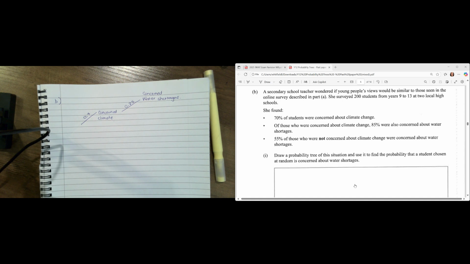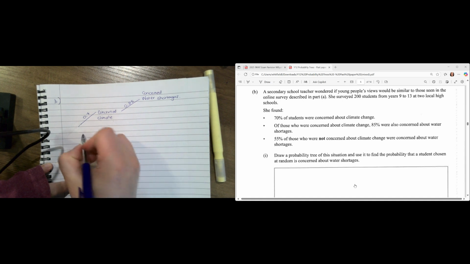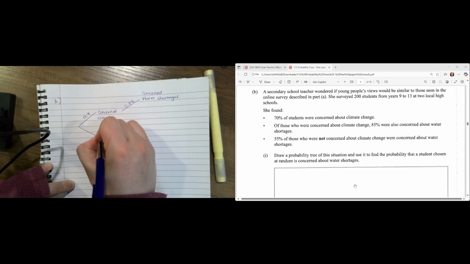Okay. Then it says 55% of those who were not concerned about climate change. So we have a group that's concerned about climate change. Then we're going to have a group that's not concerned about climate change.